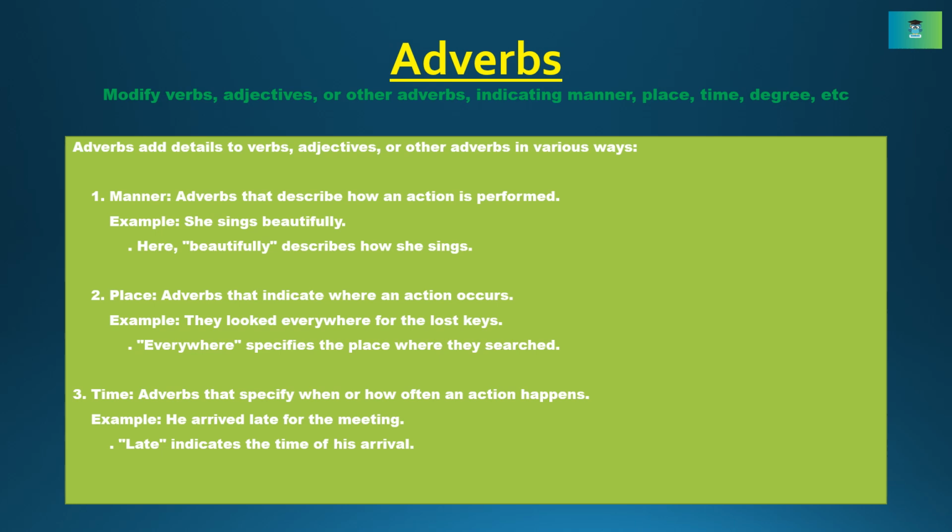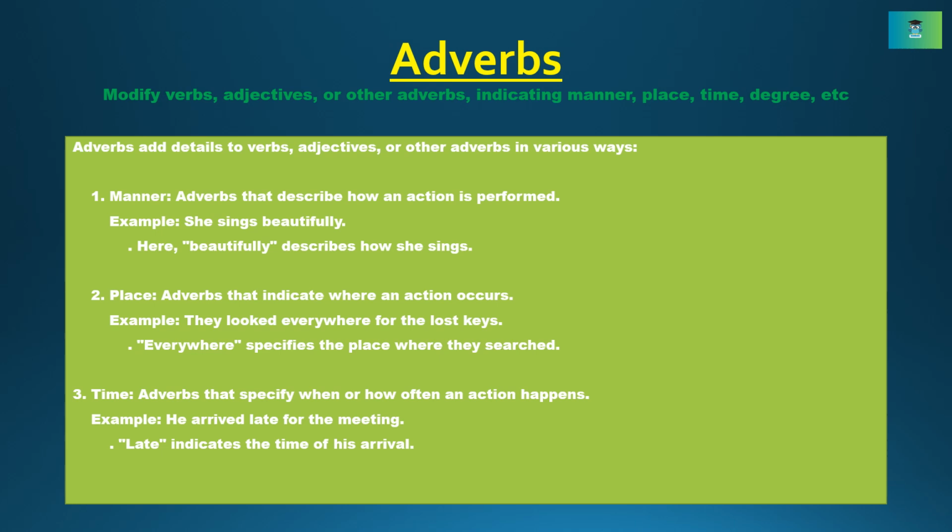Adverbs modify verbs, adjectives, or other adverbs, indicating manner, place, time, degree, etc. Adverbs add details to verbs, adjectives, or other adverbs in various ways. 1. Manner. Adverbs that describe how an action is performed. Example: She sings beautifully. Here, beautifully describes how she sings.